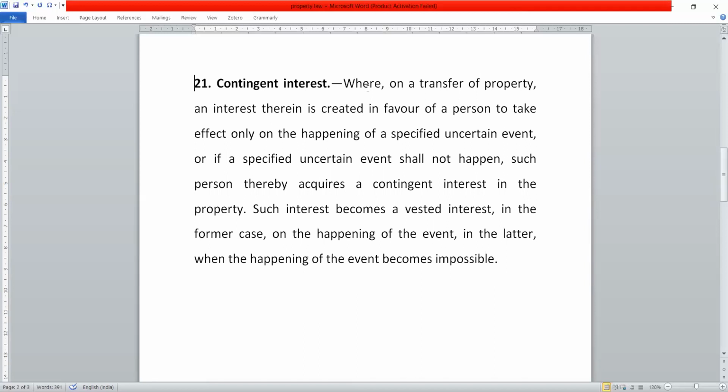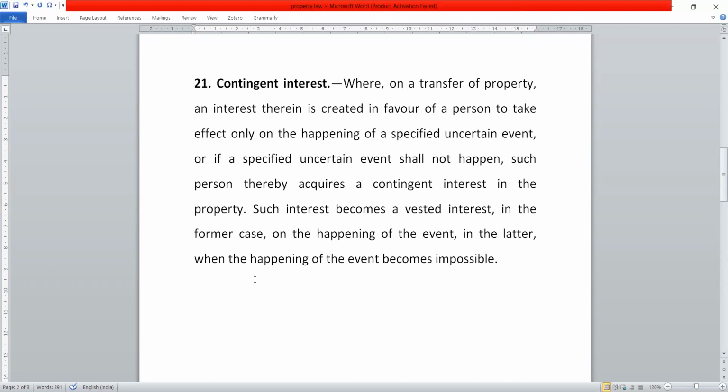It says, where on a transfer of property an interest therein is created in favor of a person to take effect only on the happening of a specified uncertain event, or if a specified uncertain event shall not happen, such person thereby acquires a contingent interest in the property. It further says, such interest becomes a vested interest in the former case on the happening of the event, in the latter when the happening of the event becomes impossible.